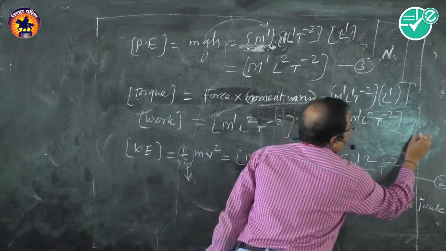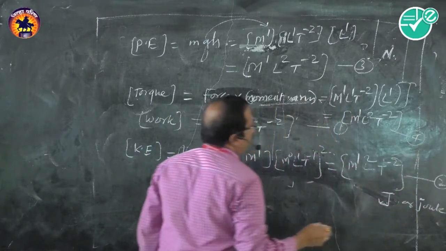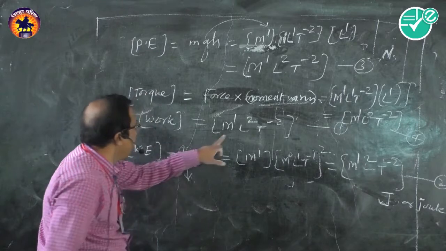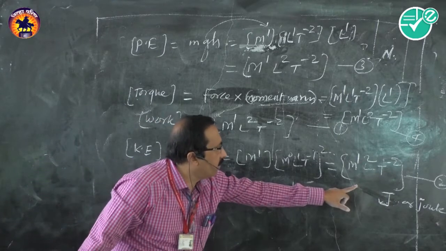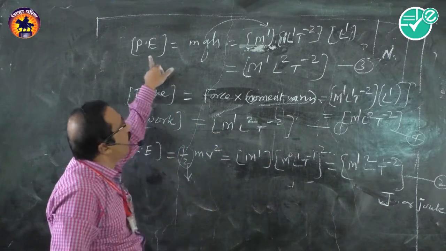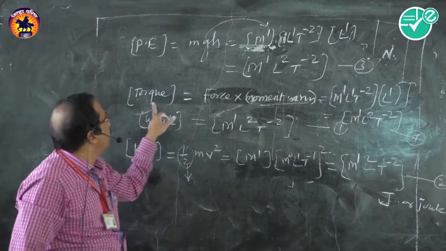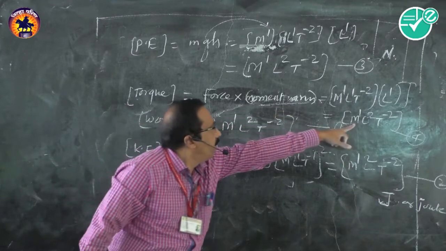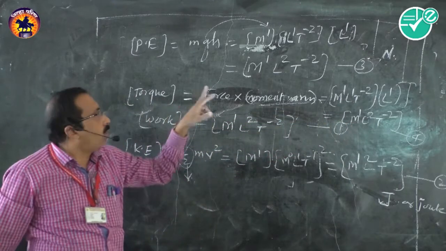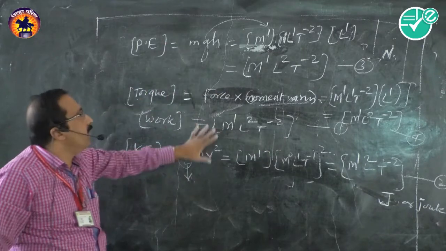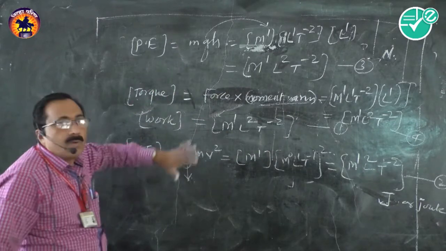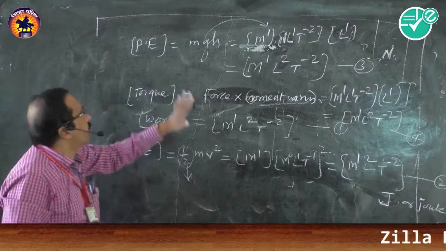So you observe all these four equations 1, 2, 3, 4. These are the dimensions of work done, kinetic energy, potential energy, and torque. So all these dimensions are same. All these quantities are dimensionally same, but not actually same in physics.